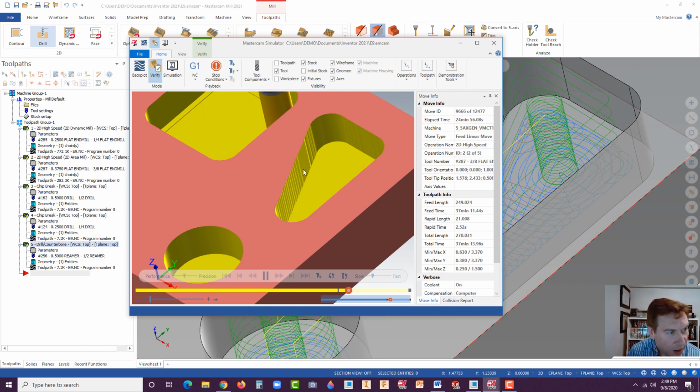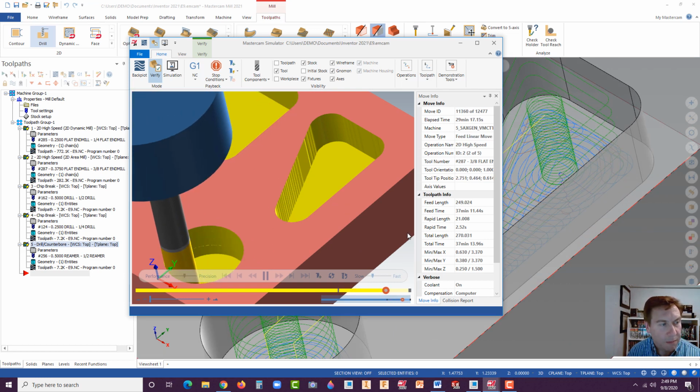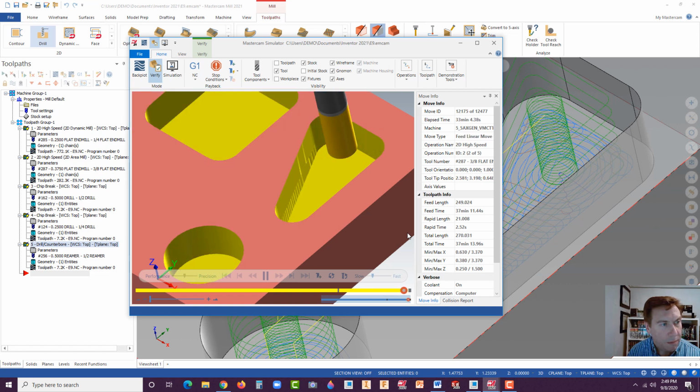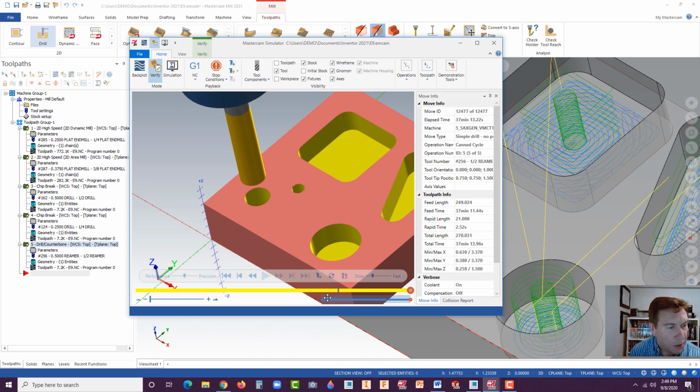Now take a look there. See, look at this. It's rough right now, but watch, it's going to go through and do its finishing cut. And there, see how it smoothed it out? Oh, and what you missed there at the end, it actually put in the little drilling cycle. So let's go back so you can see that. See, there are the 2 drilling cycles. Okay, so let's see how that works.